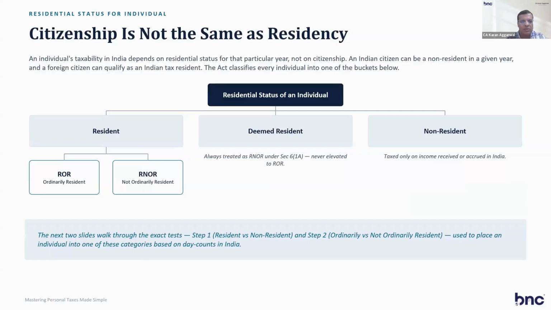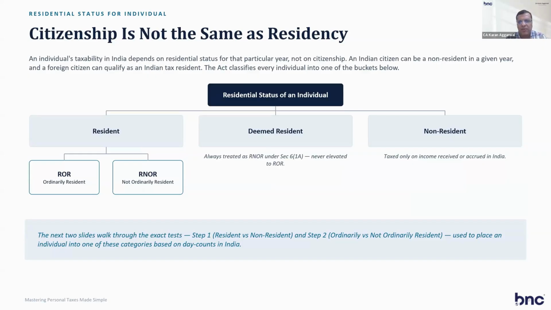This is a very important concept. Citizenship is not the same as residency. Someone can be a foreign citizen but be a resident of India, and an Indian citizen can be a non-resident. An individual's taxability in India depends on the residential status for that particular year, not on citizenship. So an Indian citizen can be a non-resident and a foreign citizen can qualify as an Indian tax resident.